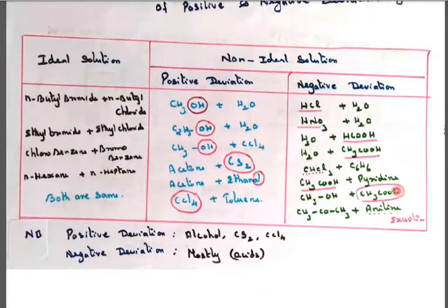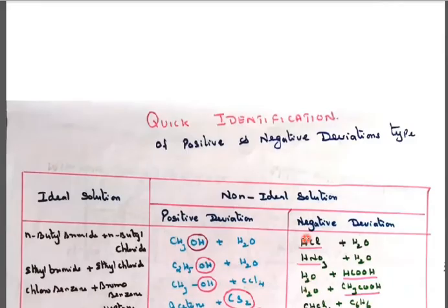Give importance to acid first, and acetone plus aniline is the exception. These are the underlined words: hydrochloric acid, nitric acid, formic acid, acetic acid, chloroform, and aniline. You just write negative deviation. So one small trick: negative deviation means acid; positive deviations are alcohol, carbon disulfide and carbon tetrachloride.